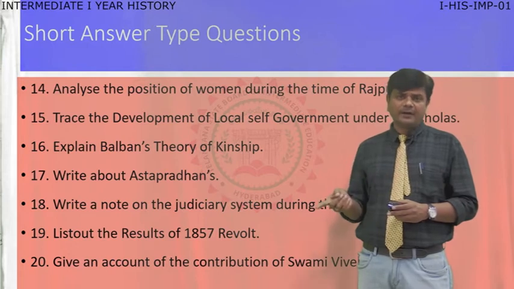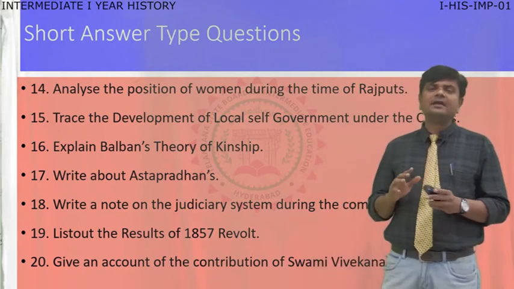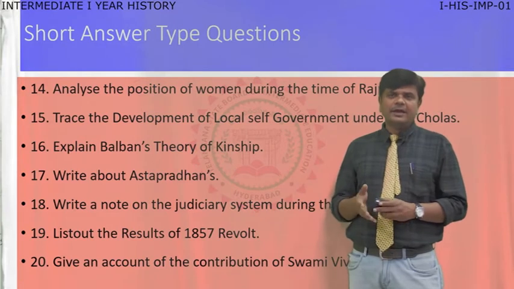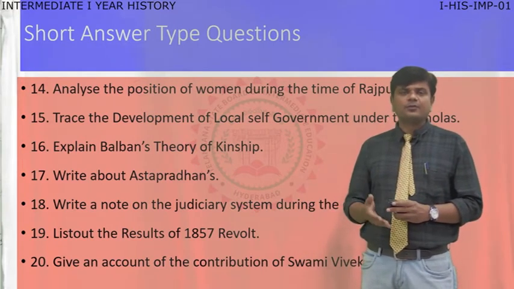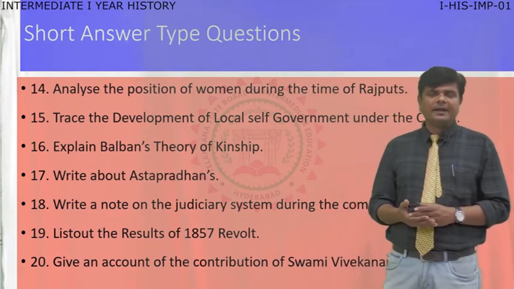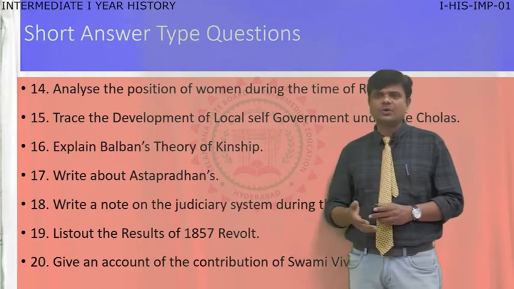Later they occupied entire India and started a completely European style of rule. Here the judiciary system was first implemented, by Robert Clive, Warren Hastings. Later Cornwallis also made a lot of changes. These things you are going to write in this question.